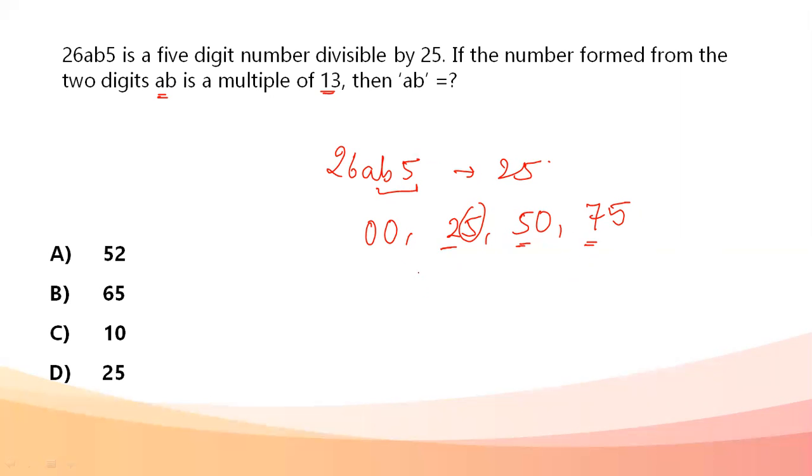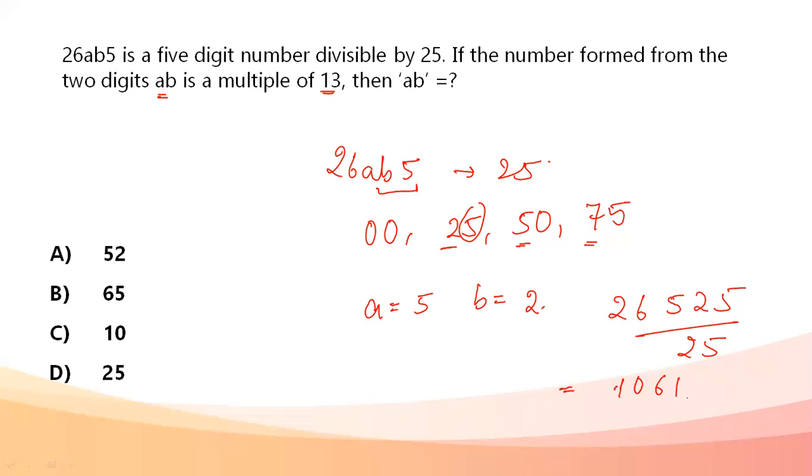Okay, so option A, we're going to put a equals 5, b equals 2. Now putting a equals 5, b equals 2, the number becomes 26525. Divided by 25, if we do this, it comes out to be 1061. Okay, division is perfect, and 52 is a multiple of 13 also. But let's check the other options as well.